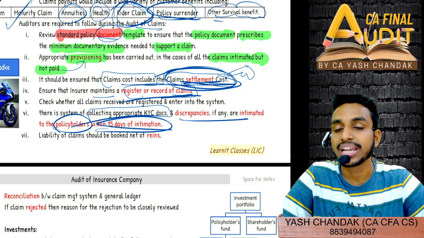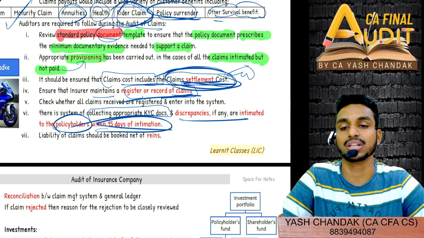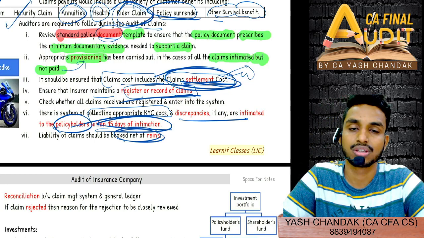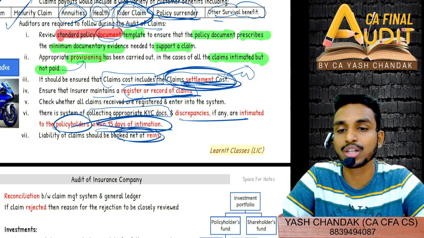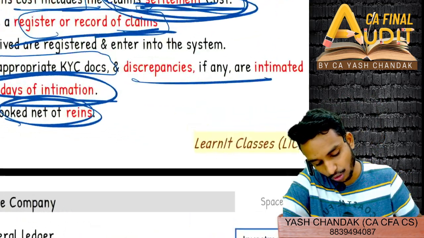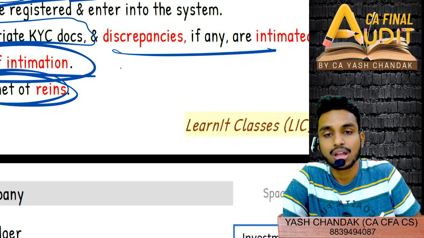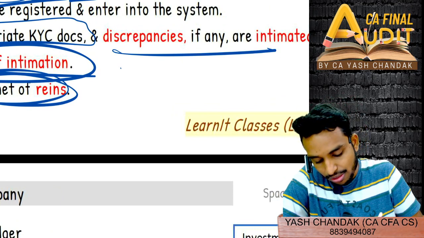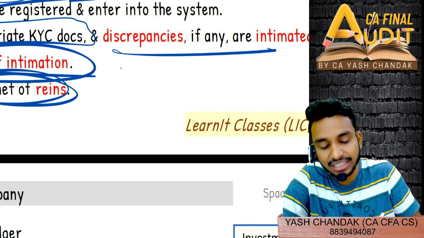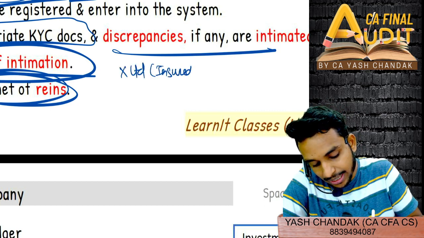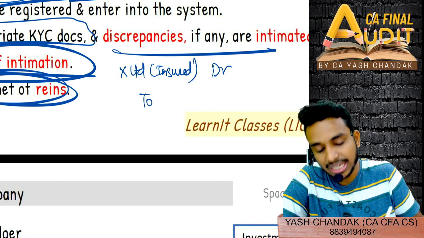You should rectify the same within 15 days of intimation, and liability of claims should be booked net of reinsurance. This is a mandatory requirement. Net of reinsurance means what? Suppose I am the insurer, so I'll receive the claim, right? So I'll have to debit the debtor. Debtor means what? My client, the insured, X Limited, will be debited, and liability I'll credit.